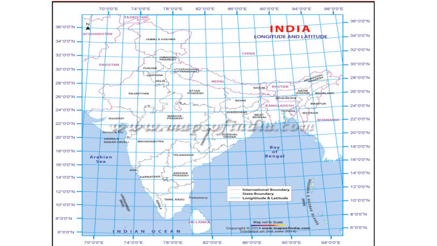For longitudes, it is 68 degrees to 97 degrees 25 minutes east longitude, which is clearly shown in this picture. This is the location of India in the northern hemisphere.